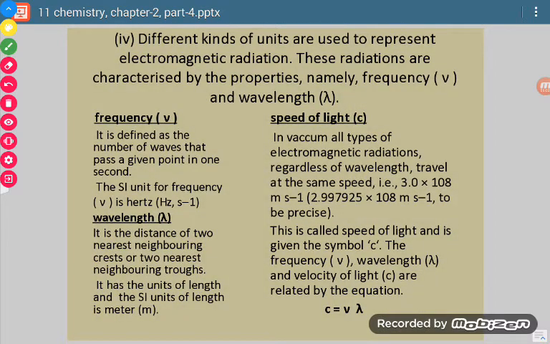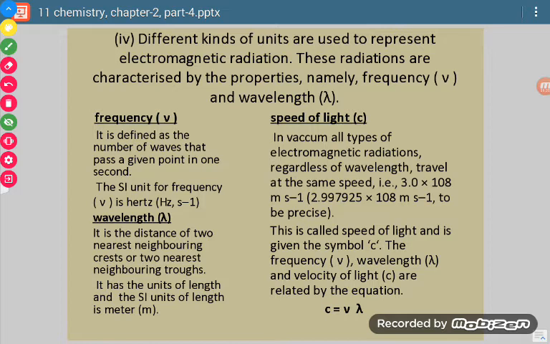Now the fourth point is that different kinds of units are used to represent electromagnetic radiations. Now see, there are mainly four properties. Here in this slide we are going to discuss three properties. First is the frequency of electromagnetic radiation. Second is the wavelength of electromagnetic radiation. Third is the speed of light. Now these three are interrelated with each other.